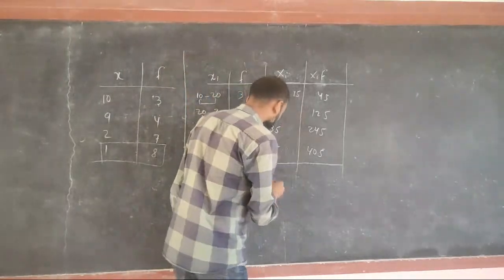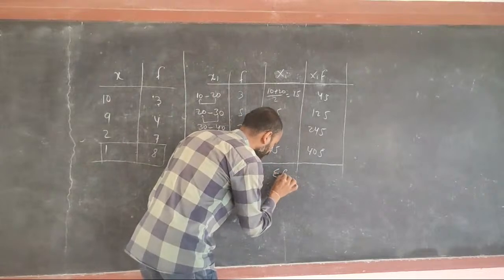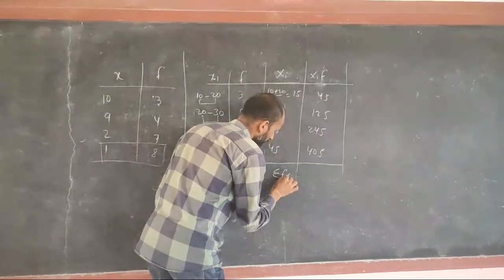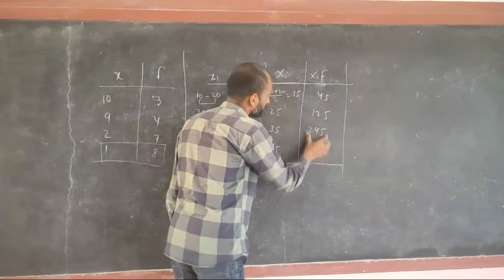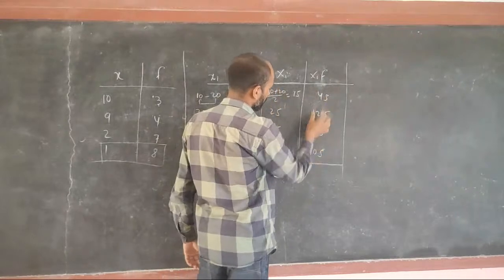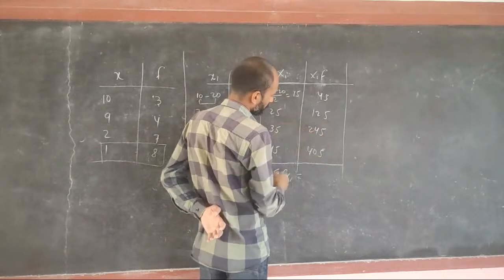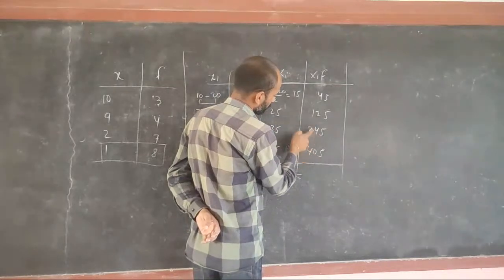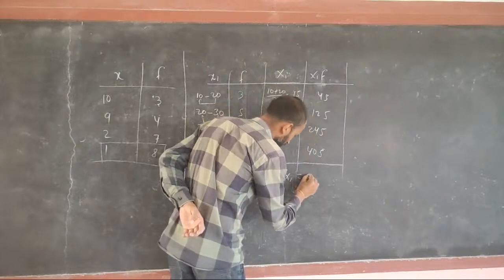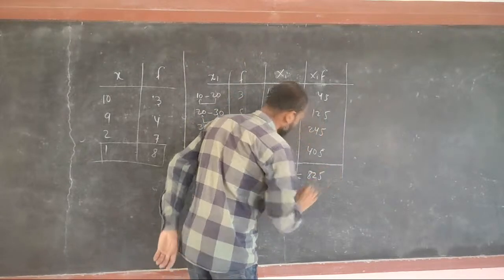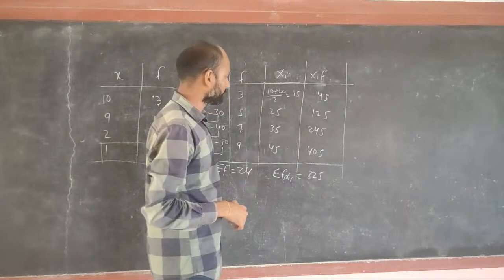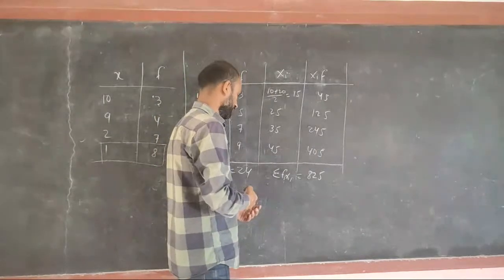And if I want to find the total f into x, summation of fi xi, that will be the sum of these. If you add 4.5, 2.5, 5 to 7, 8, 825. Once you add it, check, I think it will be the same.